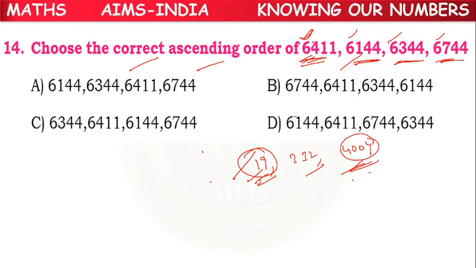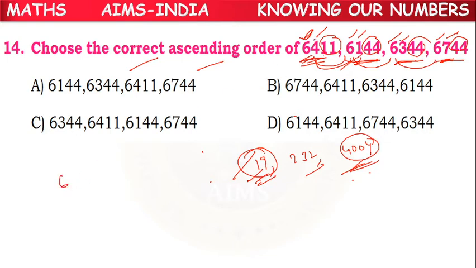So next digit we have to see: 4, 1, 3, 7. No need to see the other digits, because from the left side the second digit is different in all the numbers. First digit is same, second digit is different in all the numbers. Just by seeing that we can tell.